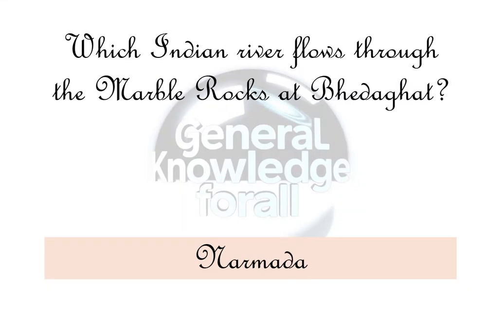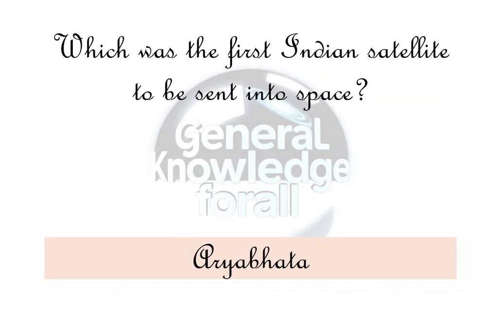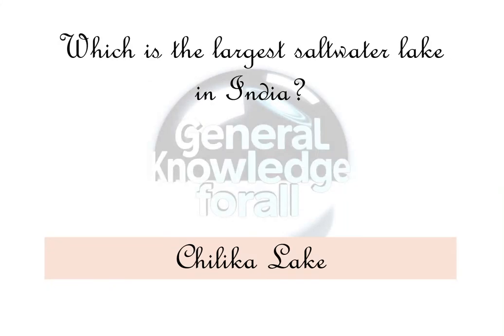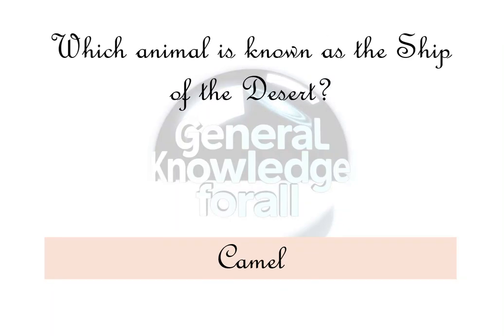Narmada. Which was the first Indian satellite to be sent into space? Aryabhat. Which state is known for the folk dance Yakshagana? Karnataka. Which is the largest saltwater lake in India? Chilika Lake. Which animal is known as the ship of the desert? Camel. Who invented the World Wide Web?